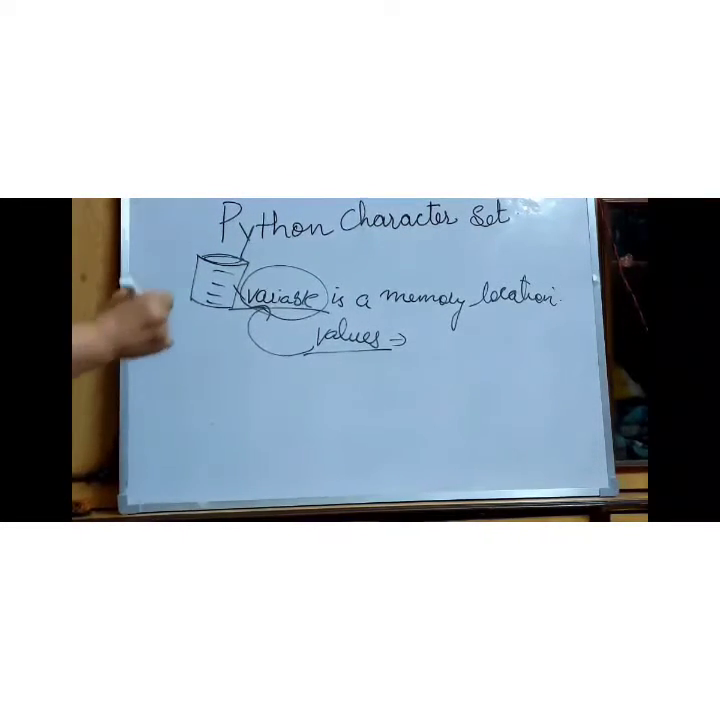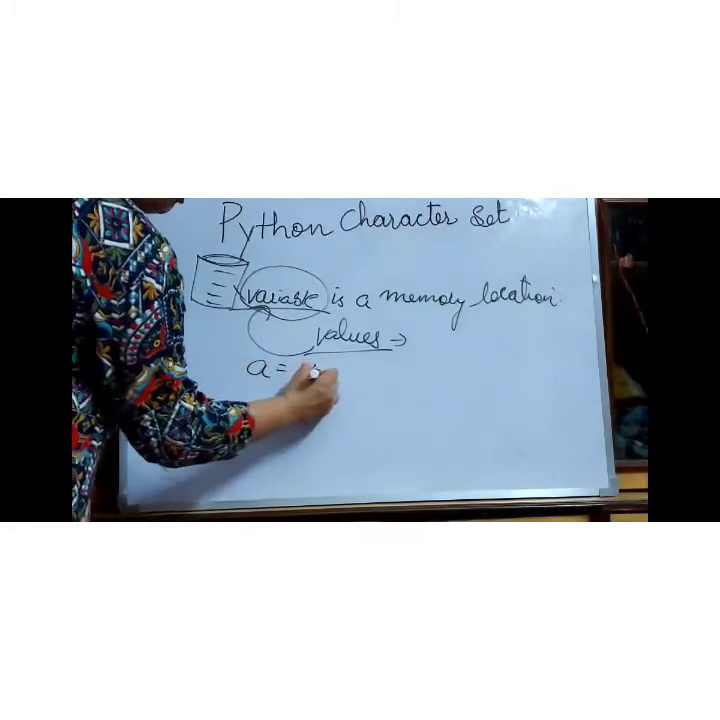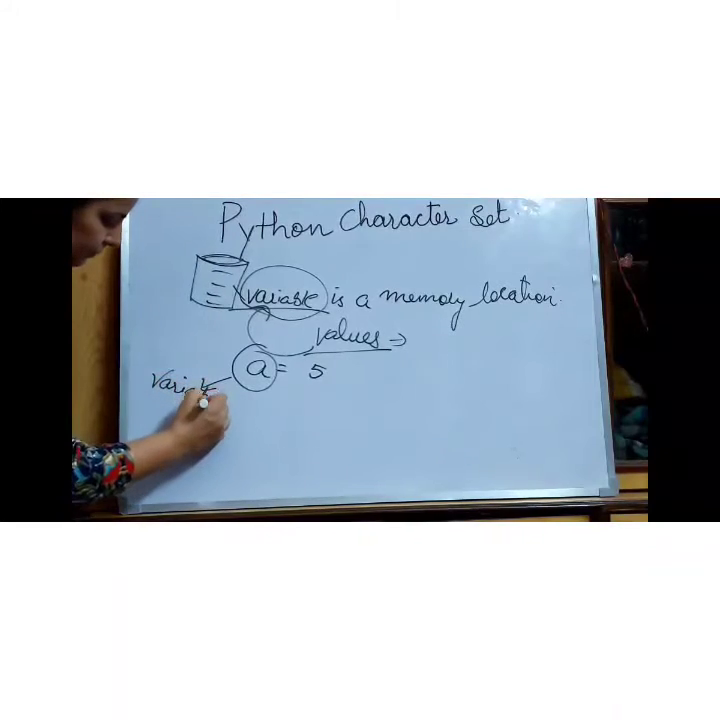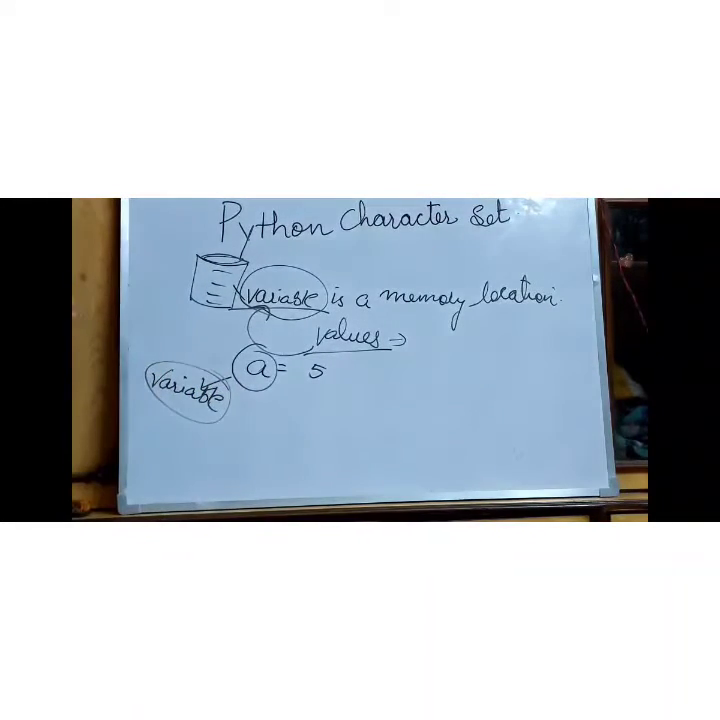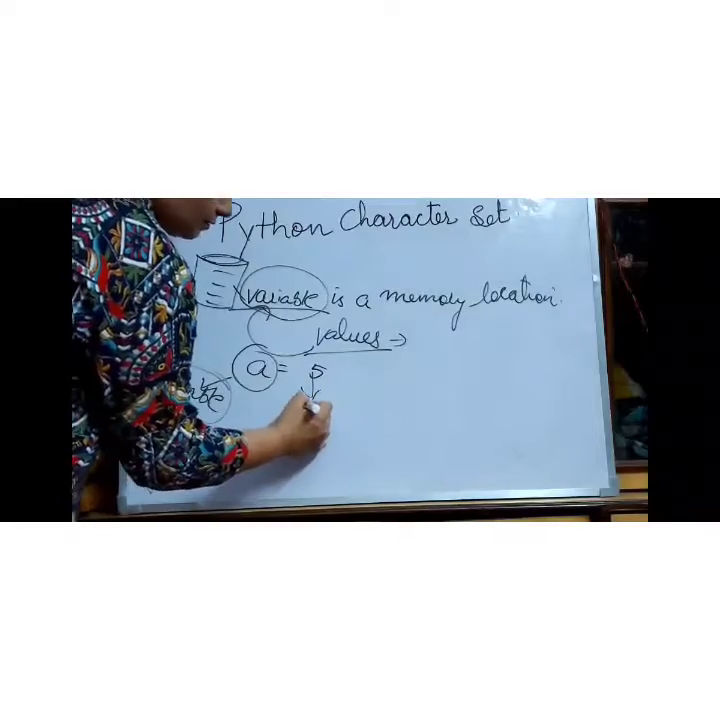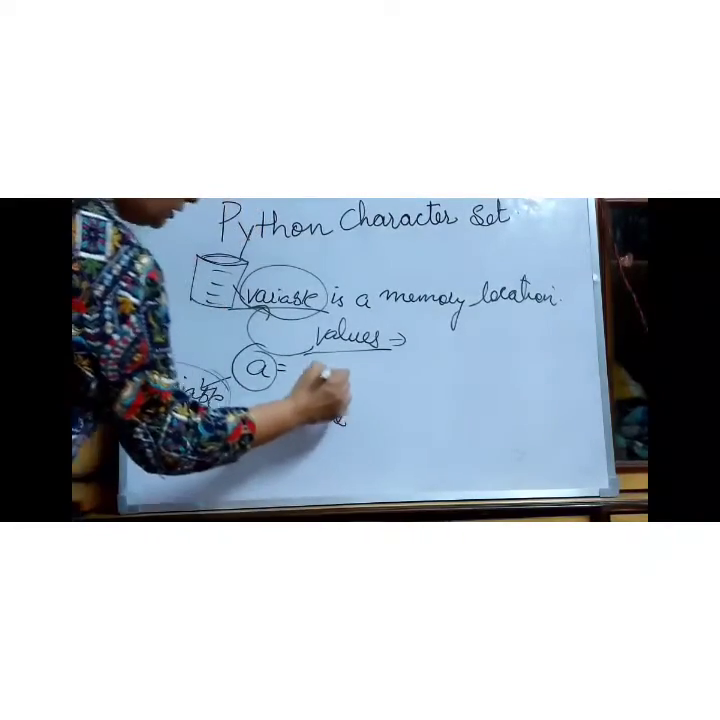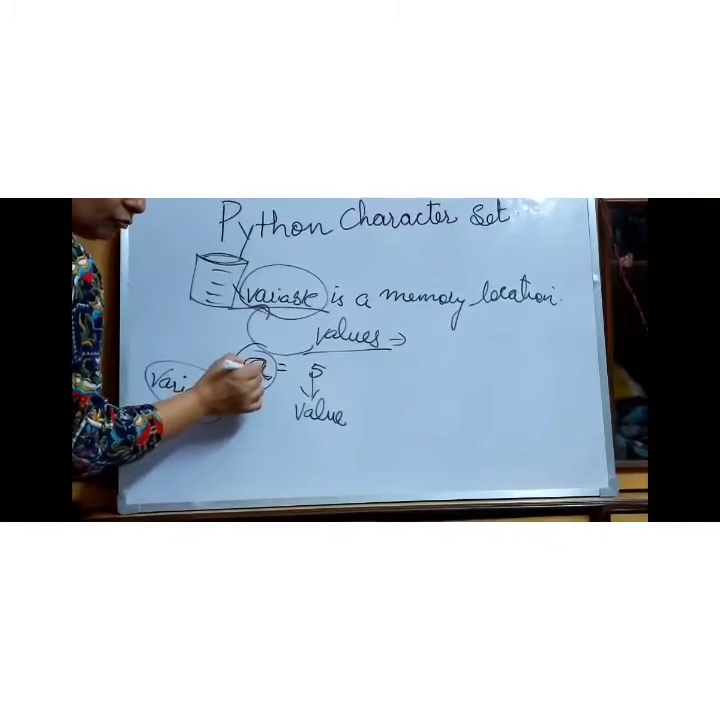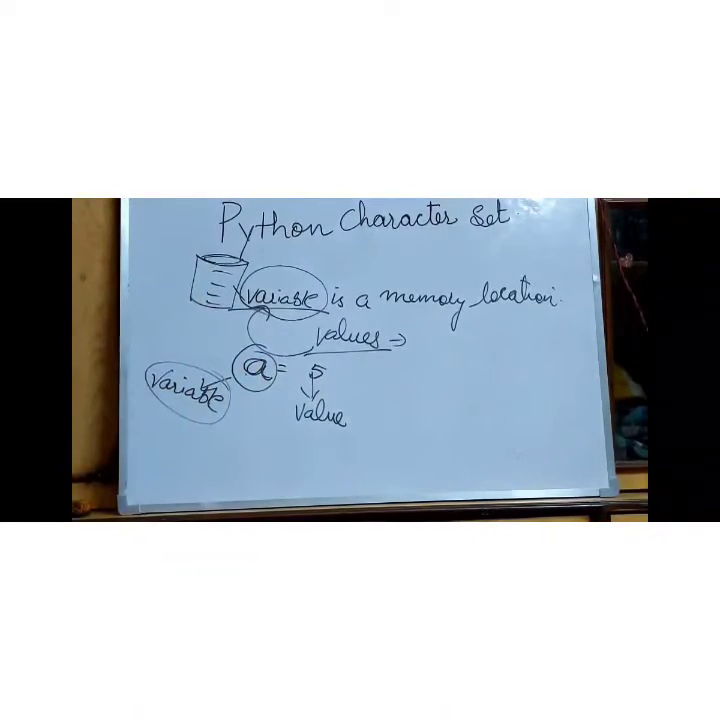See how? If we store a is equal to 5, what is a here? Variable. This is the variable, and this is the value. This value will be stored in a, in the variable. a is a variable. So here we are not mentioning what type of value 5 is. Python automatically identifies that it is of type integer.